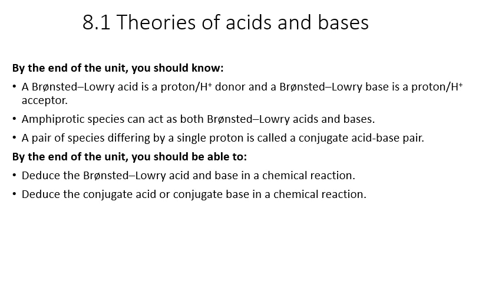By the end of this unit, you should have a concept of the Bronsted idea of an acid and a base, a discussion around what an amphoteric species is in terms of Bronsted-Lowry, and conjugate acid-base pairs, which are also a cornerstone of Bronsted-Lowry acid-base theory. You should also be able to deduce the Bronsted-Lowry acid and base pairs in a chemical reaction, and also deduce the conjugate acid or conjugate base through Bronsted-Lowry in a chemical reaction.